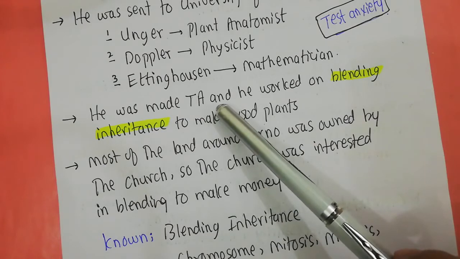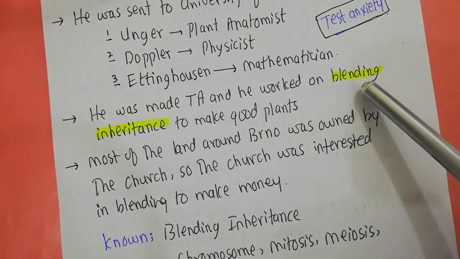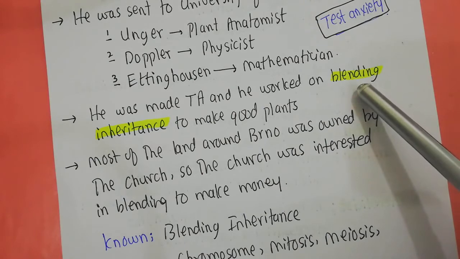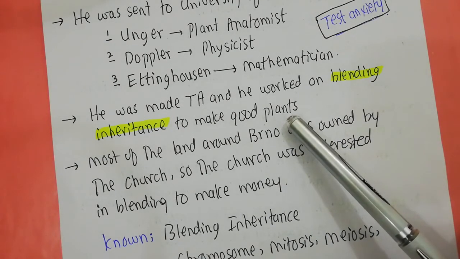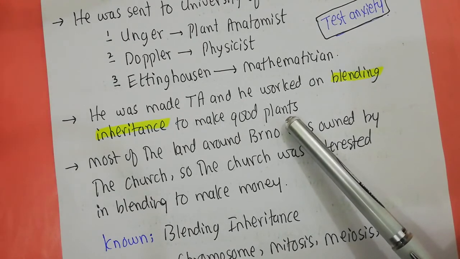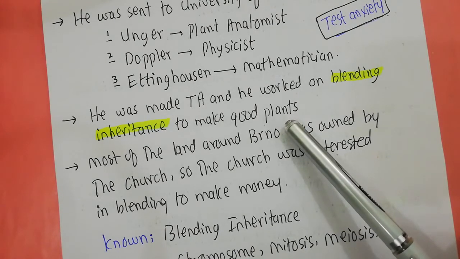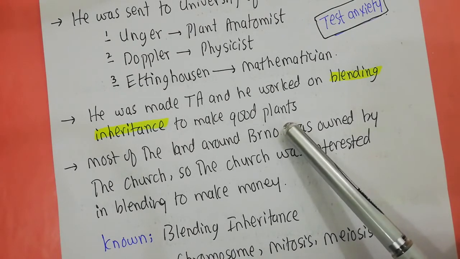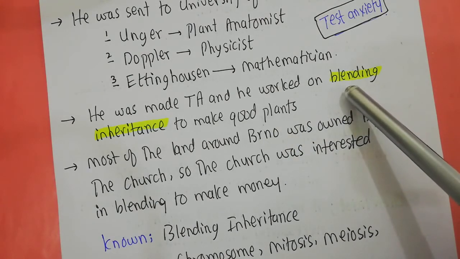And as the teaching assistant position does not require any kind of credential, he could continue teaching the students. So he was made TA, and he was given the responsibility to work on blending inheritance to make good plants. What I mean by good plants is that in blending inheritance, you have two parents. Both parents have some good characters, and when you combine them, you can actually get the good characters of both parents in a single offspring. So he was given this task to work on blending inheritance.